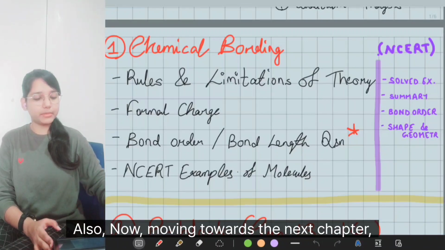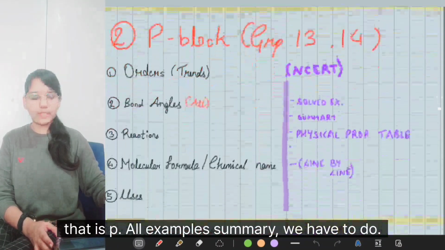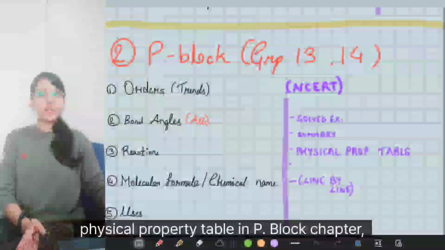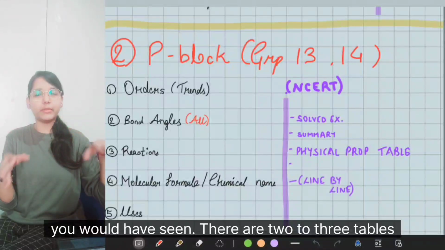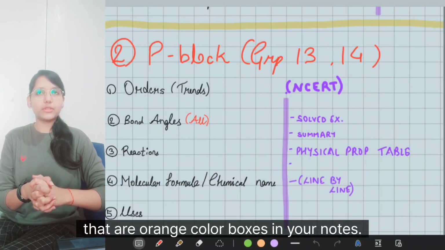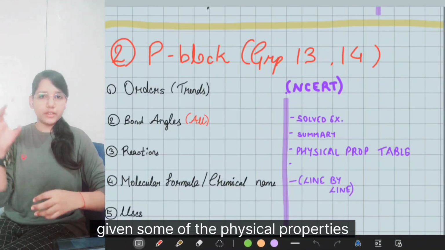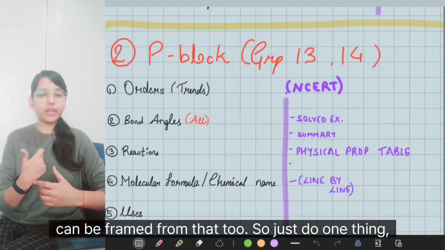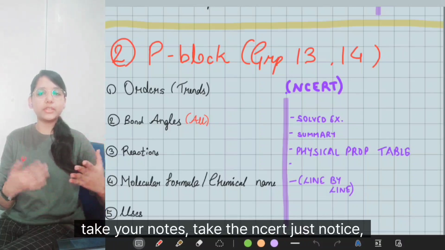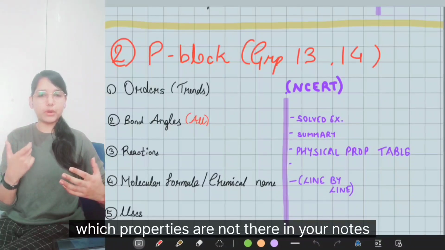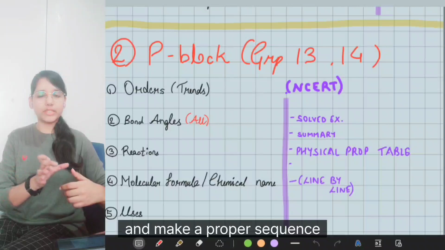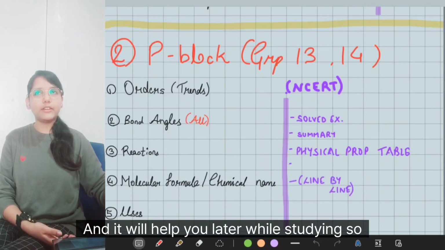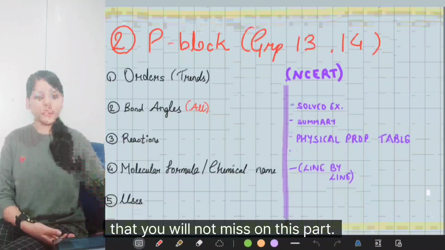Now moving towards the next chapter, that is P block. So all example and summary we have to do. It's the same for all the chapters. Thirdly, the physical property table. In the P block chapter, you would have seen there are 2 to 3 tables that are orange colored boxes. In your notes, your teacher would have already given some of the physical properties, but still I think 1 or 2 properties are still left, and the question can be framed from that too. So just do one thing, take your notes, take the NCERT, just notice which properties are not there in your notes, and make a proper sequence, that is trend order, and note down in your notebook, and it will help you later while studying so that you will not miss on this part.